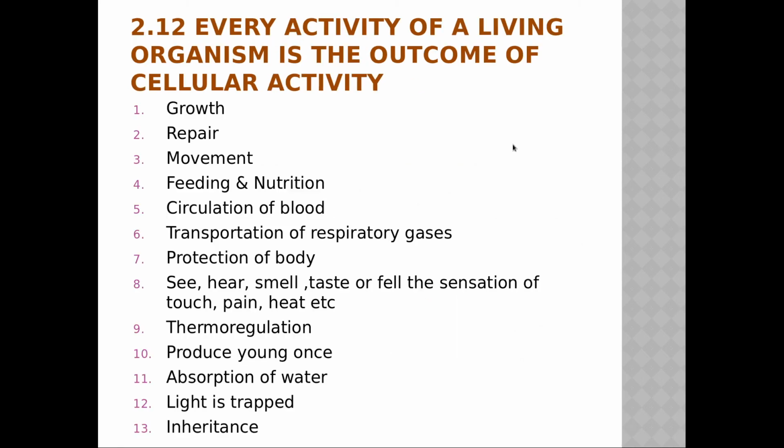Every activity of a living organism is the outcome of cellular activity. That means how this cell helps us in different activities, they have shown in this topic. First one is growth. All organisms grow due to growth in size and increase in number of cells. Such growth is the production of more body substances and cell substances.